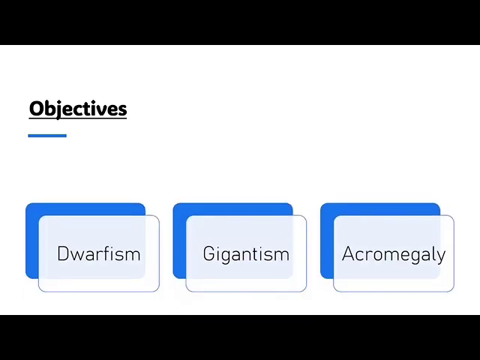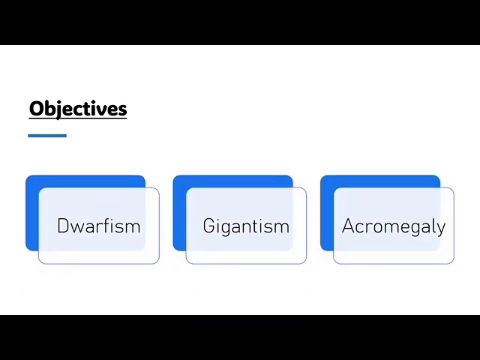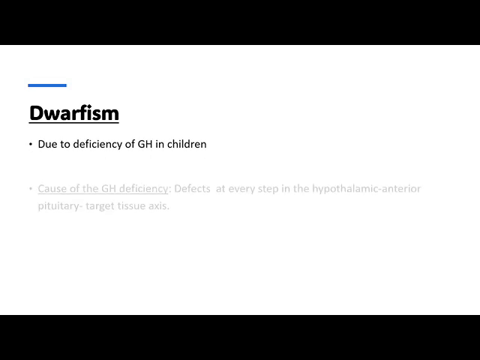First, here we see the various disorders like dwarfism, gigantism, and acromegaly that are due to growth hormone disorders. First, we see dwarfism: what dwarfism actually is, what the various types of dwarfism are, as well as treatment of dwarfism. Here we see there is a deficiency of growth hormone in children that results in dwarfism.